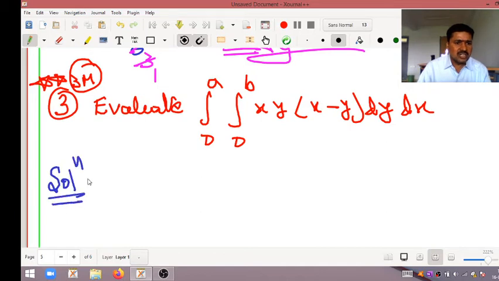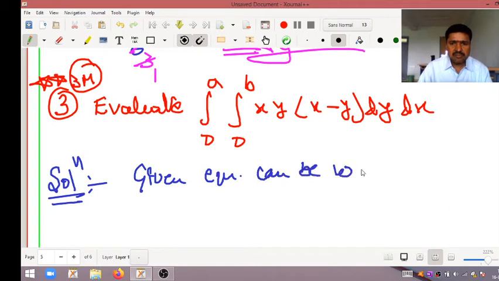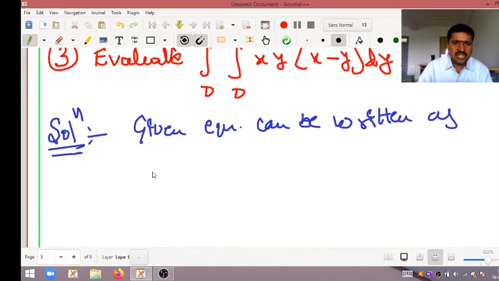See here, the given equation can be written as: the integral 0 to a, next integral 0 to b.